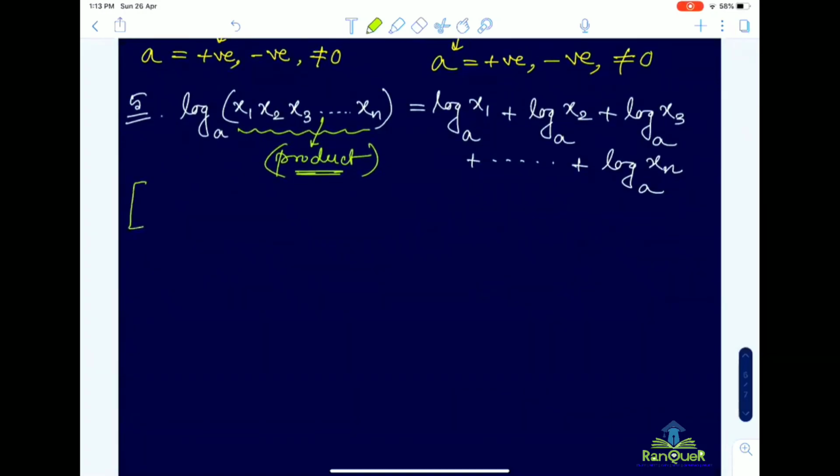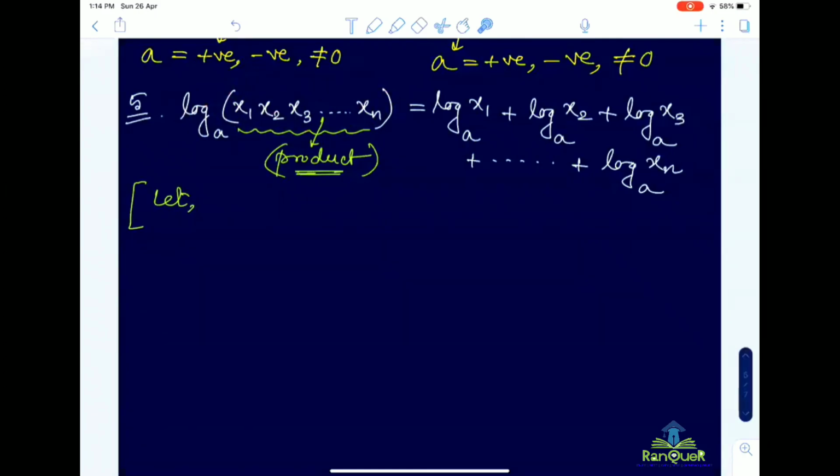In this case, remember x1, x2, x3 up to xn have to be positive real numbers. They cannot be negative or zero. If either of them is zero, then the product becomes zero, but log 0 is undefined, as I mentioned.